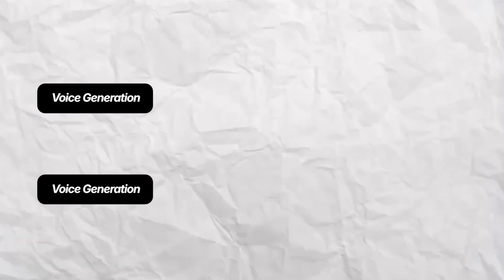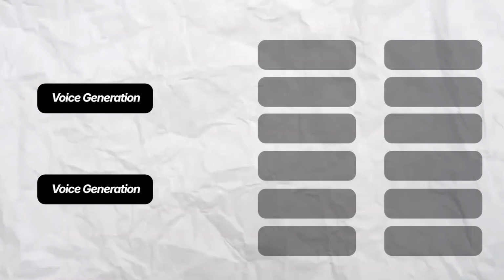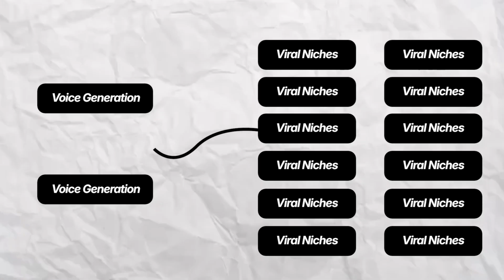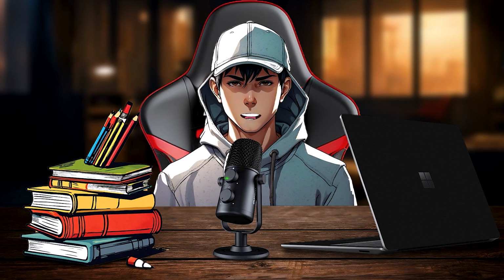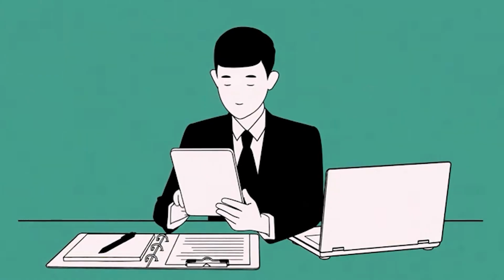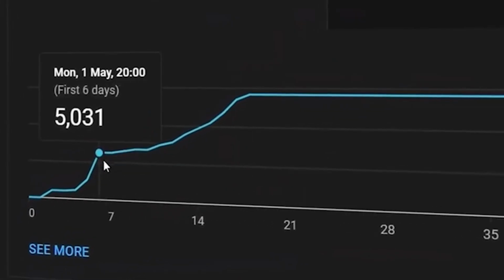In total, this course contains 15 chapters. The first 2 chapters are focused on AI voice generation, voice editing, and voice cloning. The remaining 13 chapters are dedicated to viral content niches that can help you start creating content with a clear direction instead of guessing what works. My goal with this course is simple. By the end of this video, you'll have both the tools and the niche ideas you need to make your YouTube automation journey much easier.